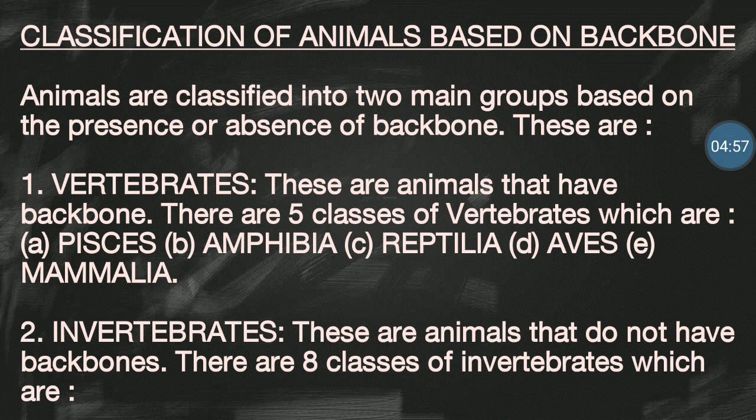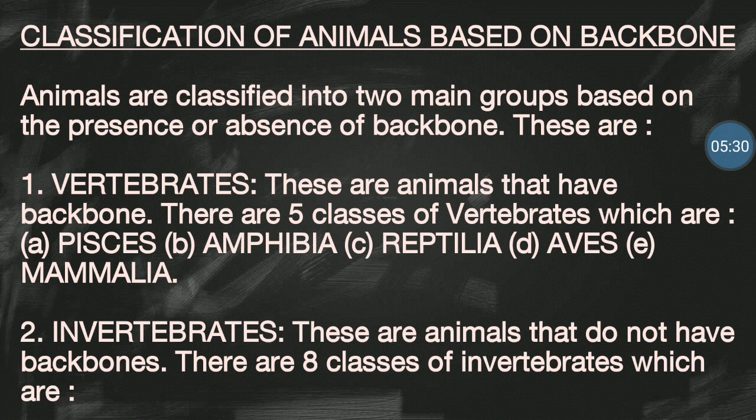Now, let's go to vertebrates. Vertebrates are further divided into 5 groups. There are 5 classes of vertebrates. The Pisces, or what you refer to as the fishes. Then the second is the amphibia, the amphibians. The third is reptilia, or the reptiles.